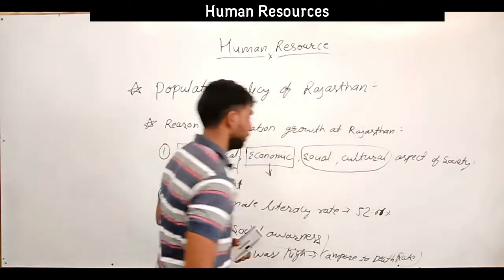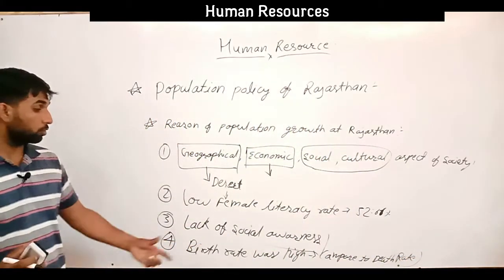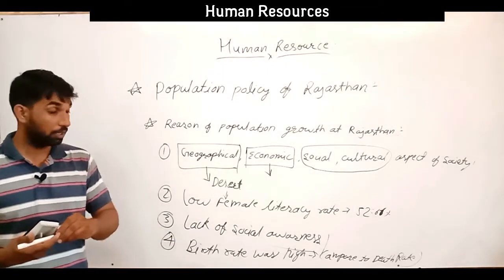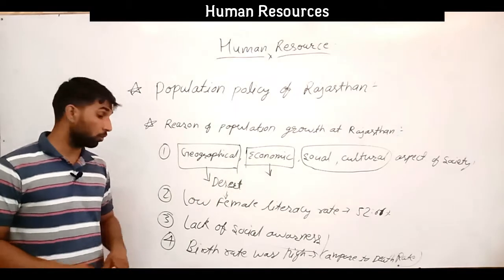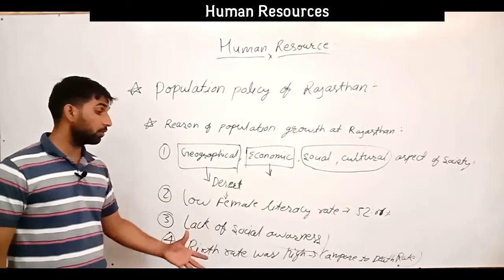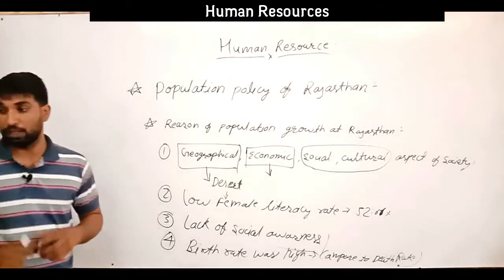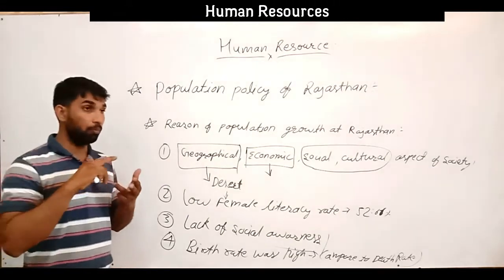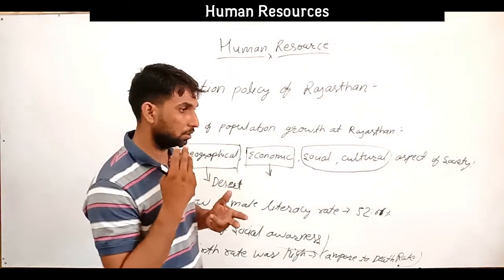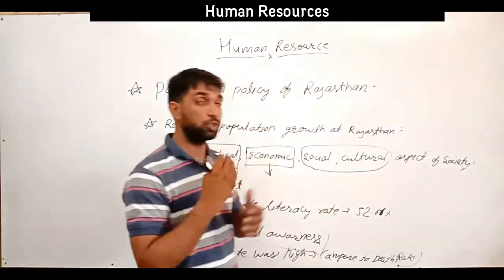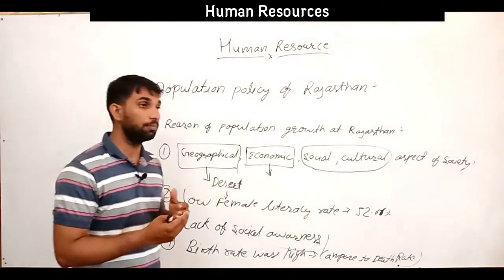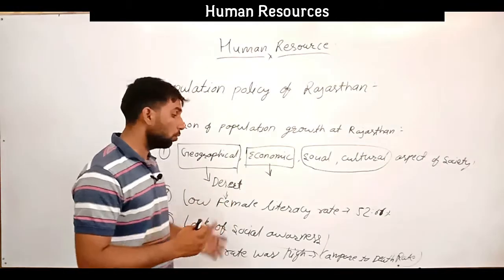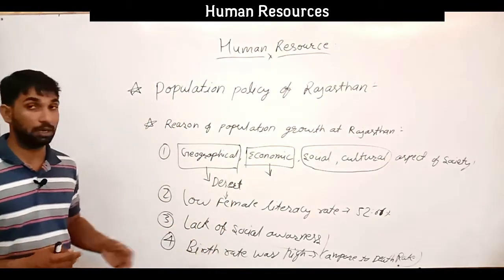Because birth rate is high in comparison to death rate, it is a natural cause of population growth. The birth rate was high due to the lack of education, or the wish to have more children, or a preference for having boy children. Those are the reasons for the high birth rate at the Rajasthan level.